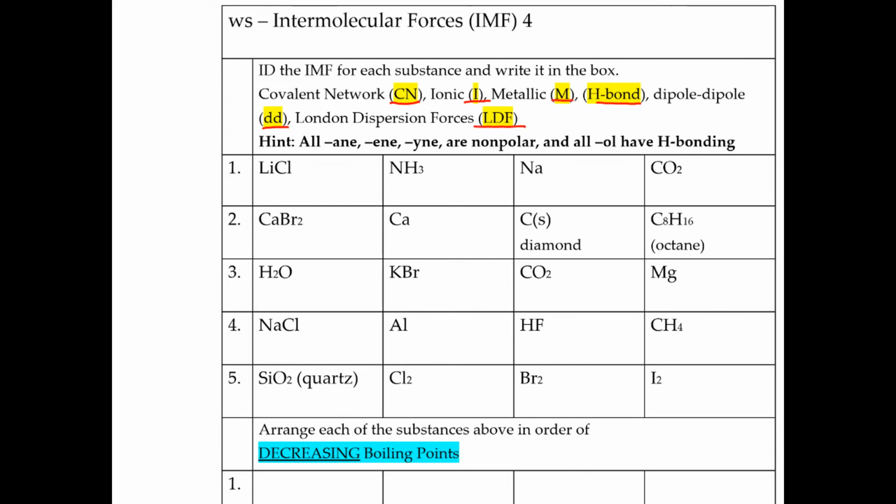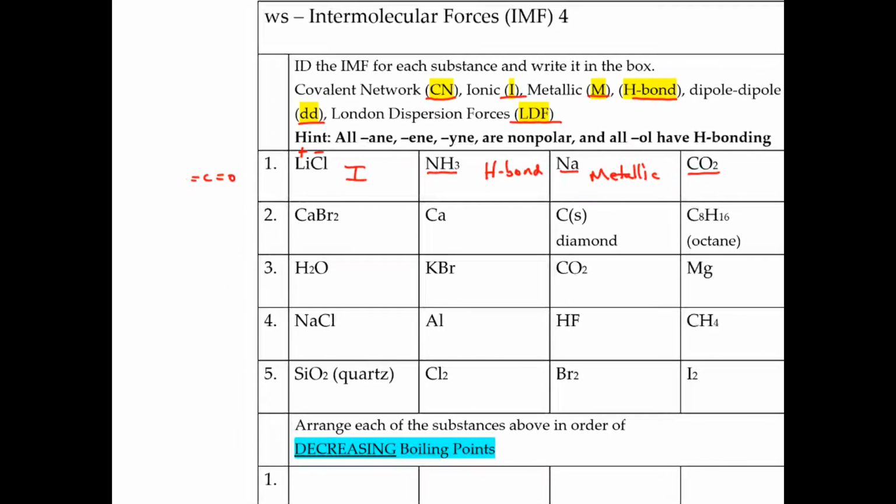So let's look at number 1. You could see a metal and a non-metal with a plus and a minus, so that's going to be ionic. You could see NH3, which is molecular, but H is attached to N, so that's going to be an H bond. You see the next one is just a plain old metal by itself, so this has to be metallic. And then this is a covalent compound which you have to draw, so you might have to double check, although you might remember this from all the ones we did. CO2 is going to be linear, and it's going to be nonpolar, so that's going to be LDFs.